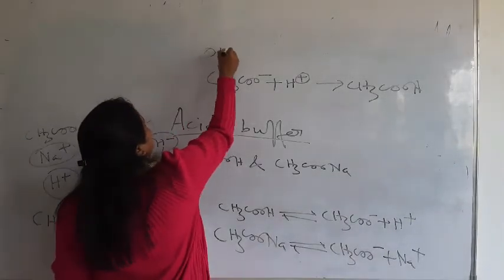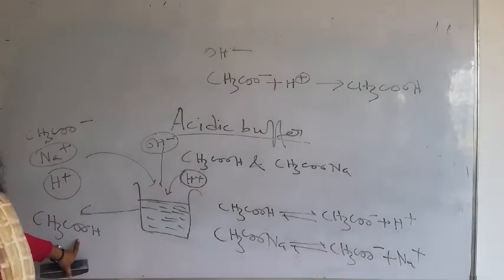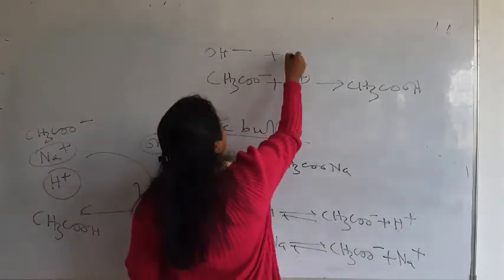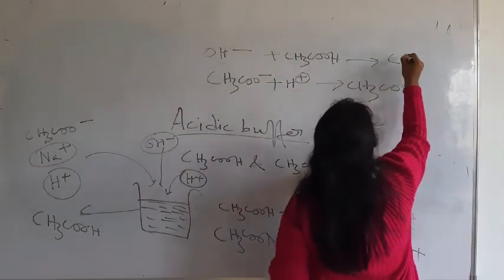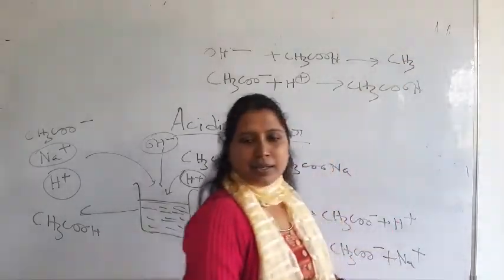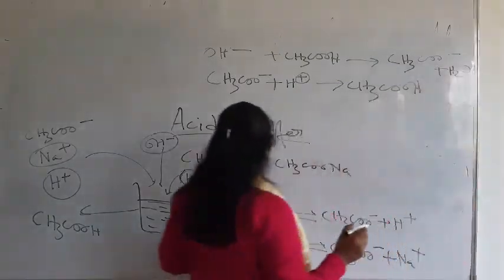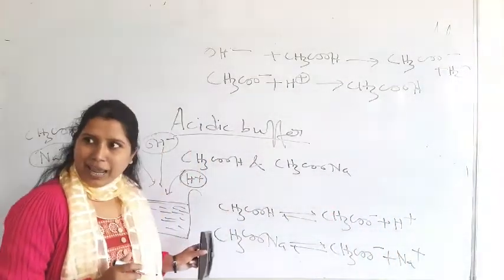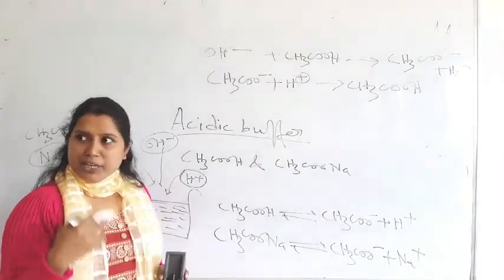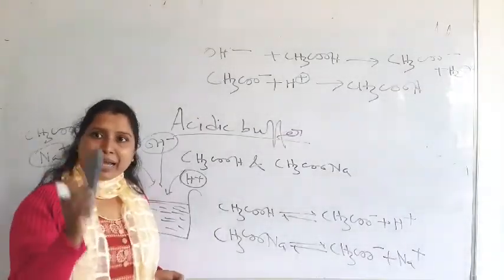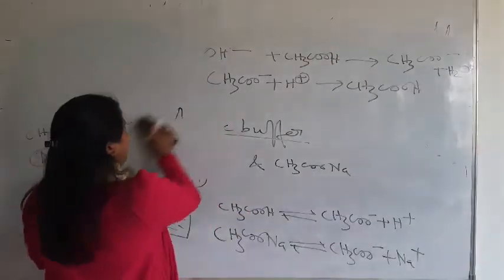This OH minus will react with this acetic acid, and it will give acetate ion and water. Then the pH will remain the same. In this way buffer works. Are you getting this? This is the mechanism of action of a buffer solution, how buffer works.